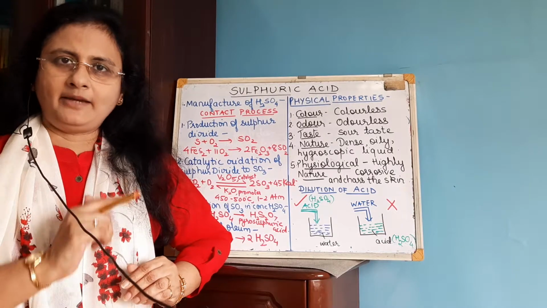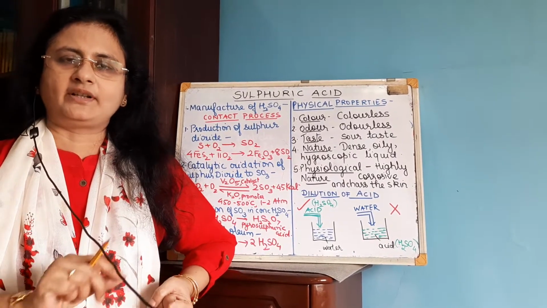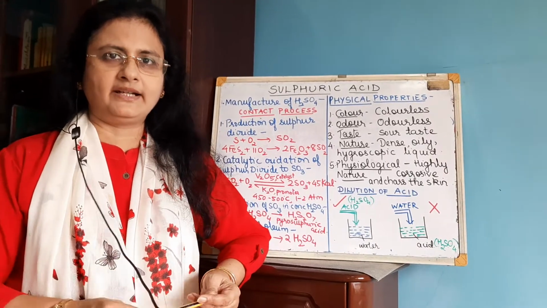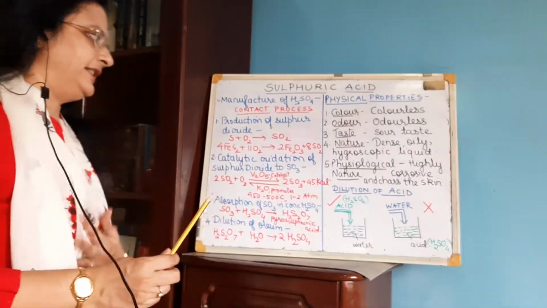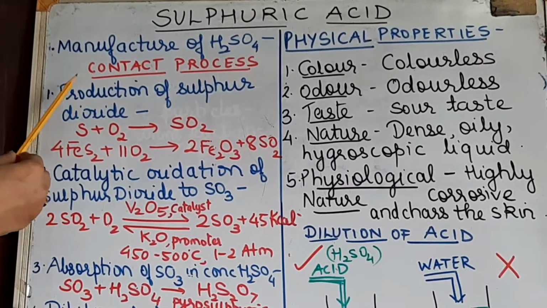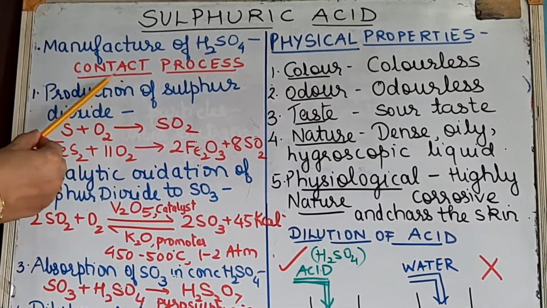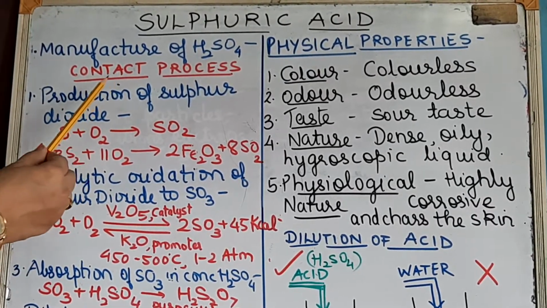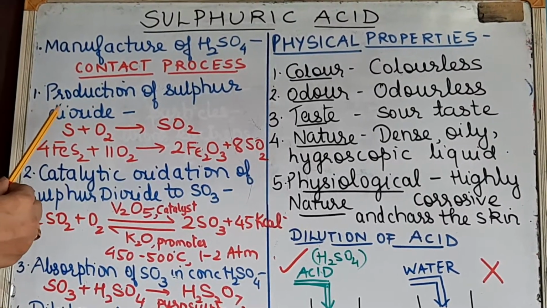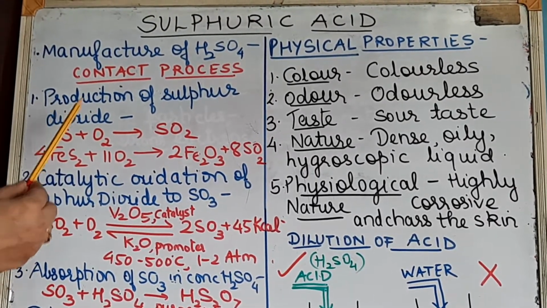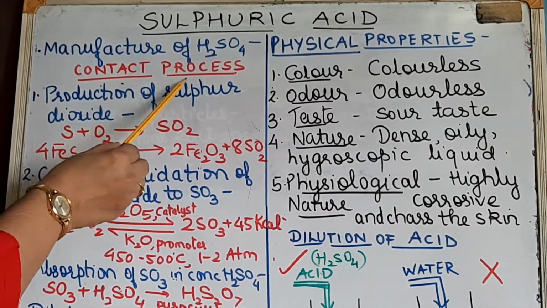Okay, so the steps, meaning all the reactions and what is the step involved, that is very important. So we'll just have a look at the reactions. Just pay attention here. Now the name of the process is very important, that is the contact process. So the question can be, name the industrial method for preparation of sulfuric acid, give the steps involved along with balanced chemical equations. Okay, so maybe a 4 or 5 marks question. So the name of the process is the contact process.